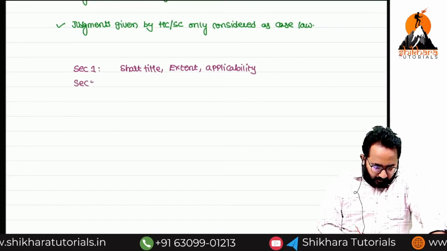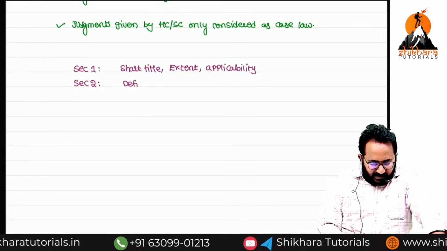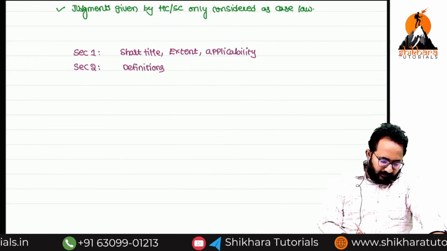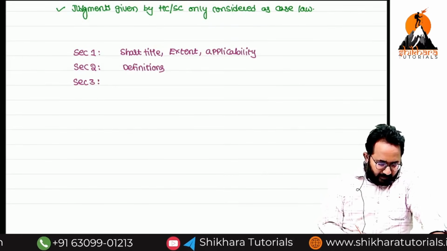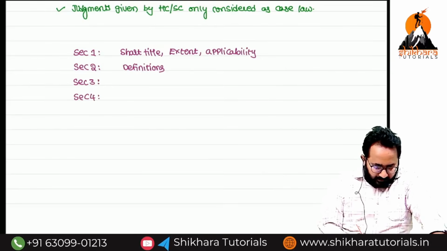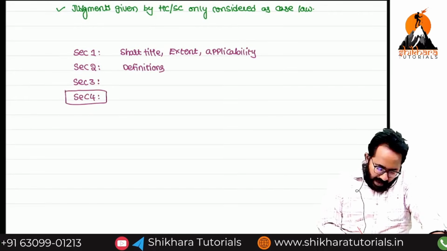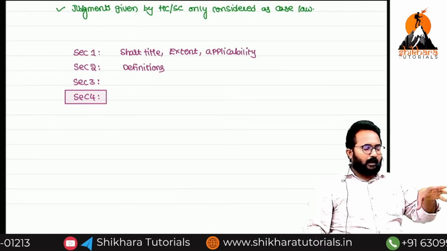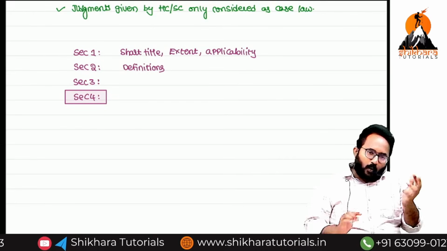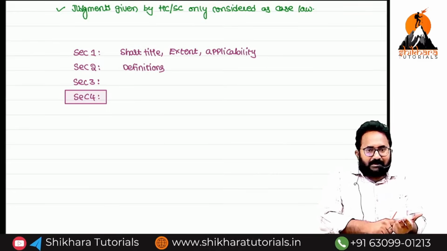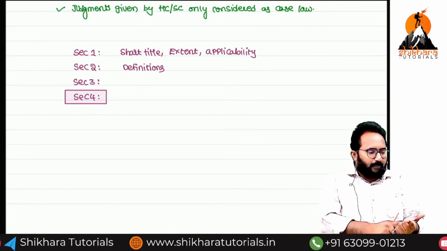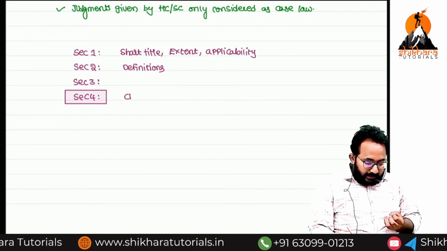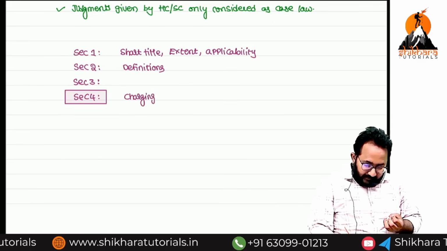Section 2 is exclusively given to definitions. In any act, section 2 talks about definitions only. Section 3 I will discuss after some time. Now section 4 is the heart of the entire act, that is nothing but the charging section. They want to collect the tax: how will they collect it, at what rate, from whom? Based on weight and height, or based on income? Income. All those details are given in the charging section.